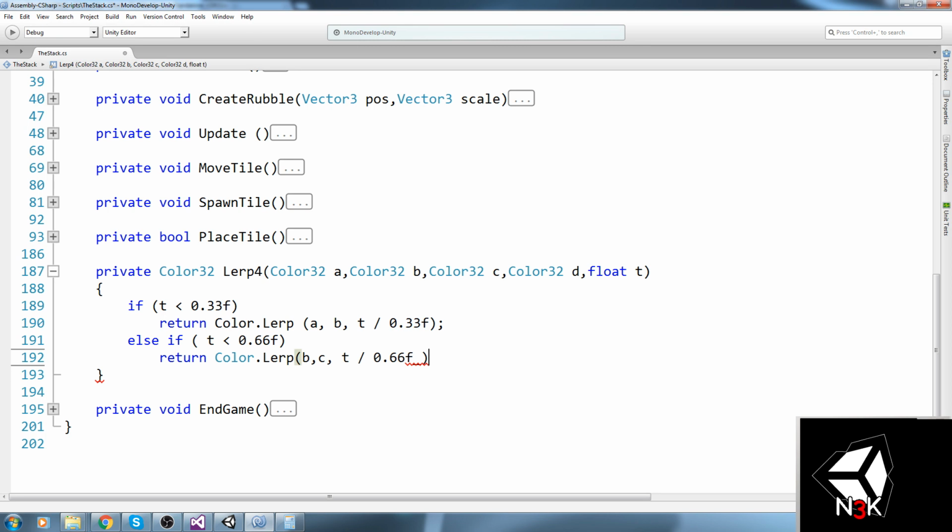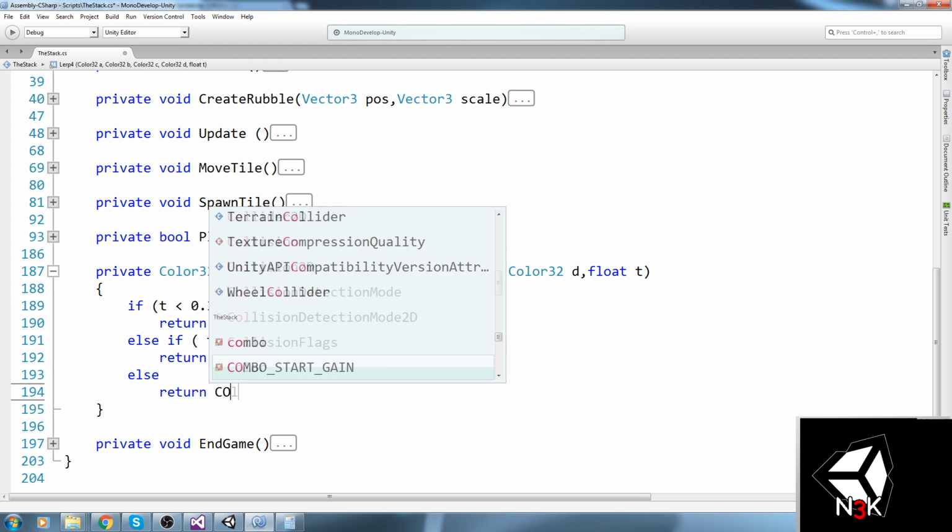That's not actually going to work. Okay, so we say T minus 0.66 divided by 0.33. Alright, what? Let's go ahead and do 0.33. I'm being a little bit confused with what I wrote on paper because I write so badly.